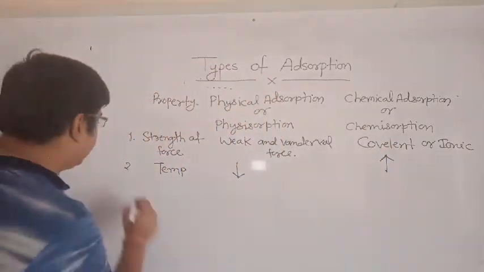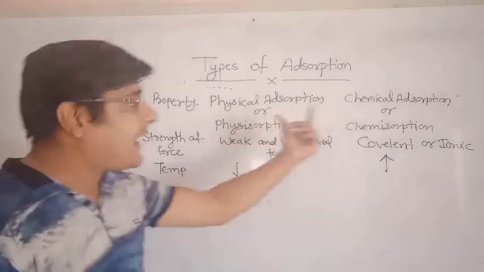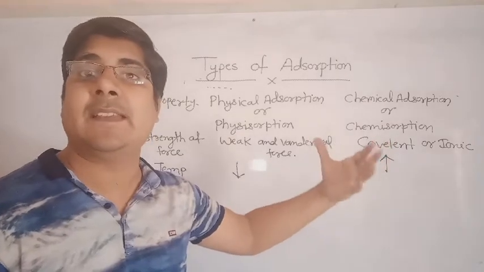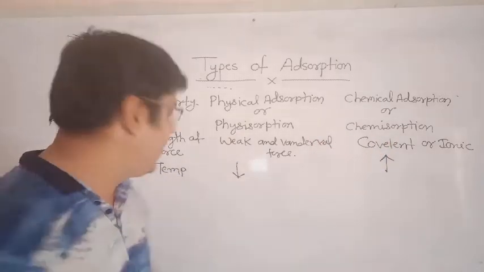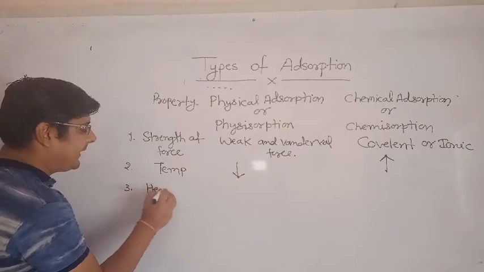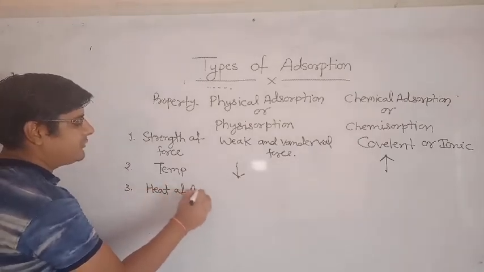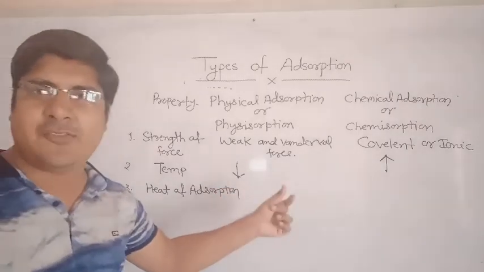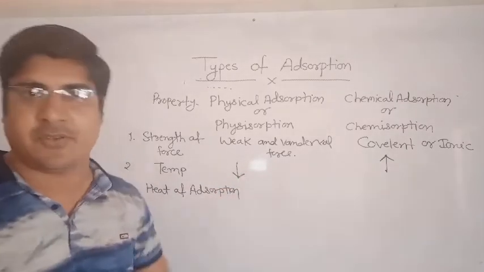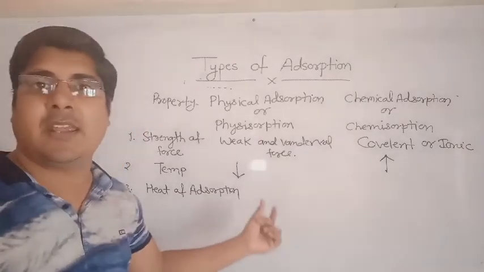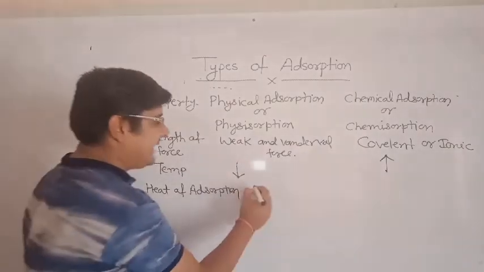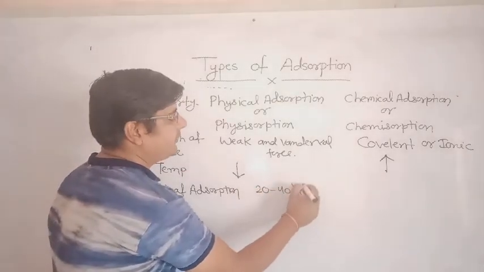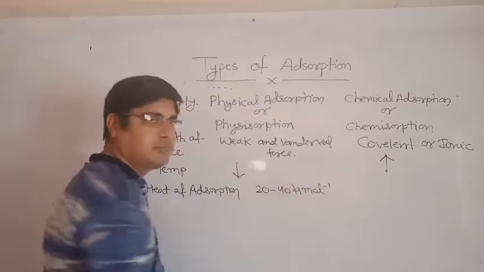Okay. Third, both are adsorption, so some amount of heat of adsorption is released. So the third point is heat of adsorption. Physical adsorption occurs at low temperature, so its heat of adsorption will also be low, 20 to 40 kilojoule per mole.